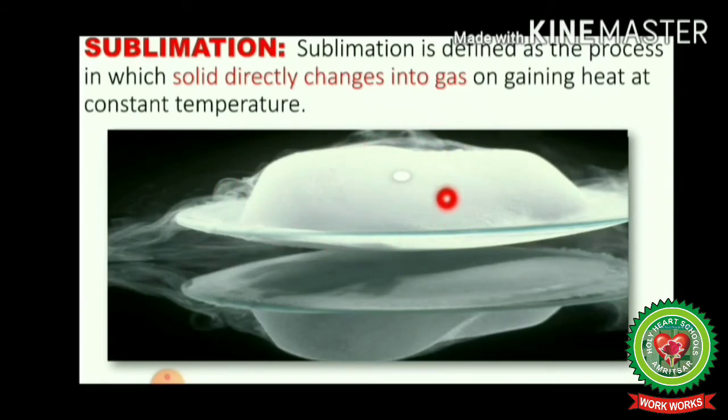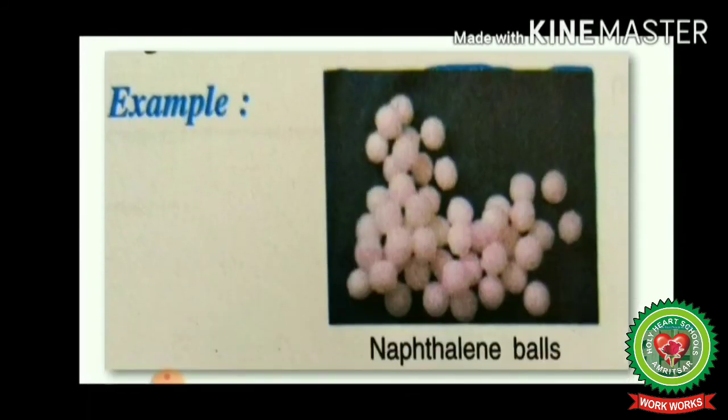Dry ice is solid carbon dioxide. When we heat the solid carbon dioxide, it directly changes into vapors. This process is known as sublimation. Another example of sublimation is naphthalene balls.